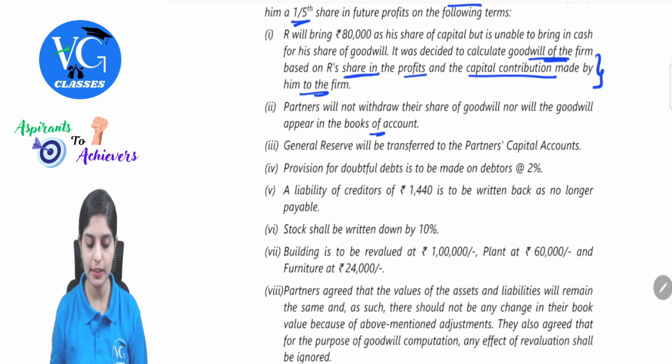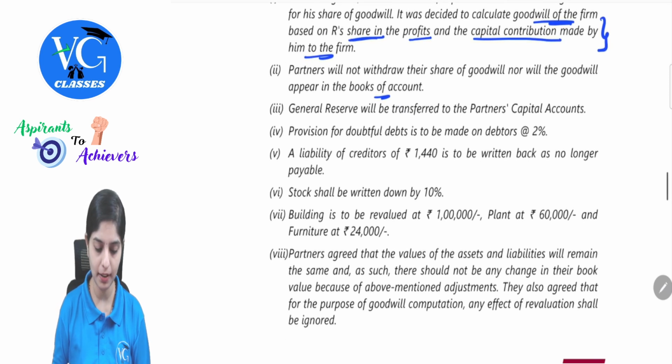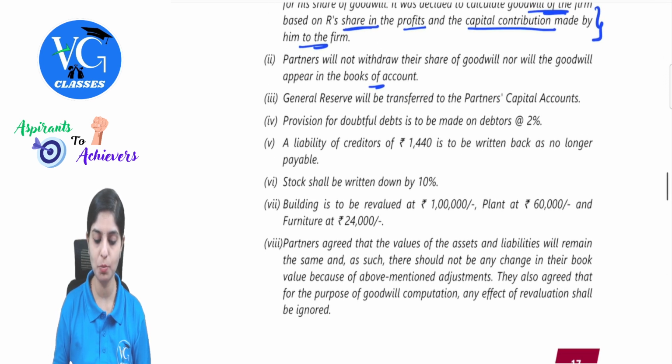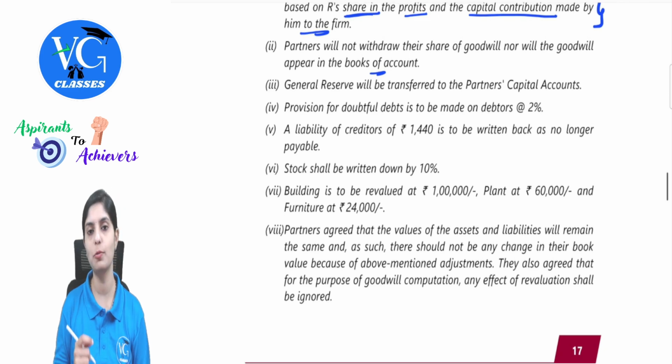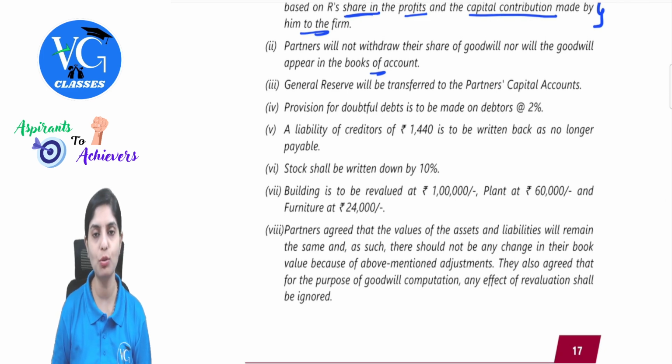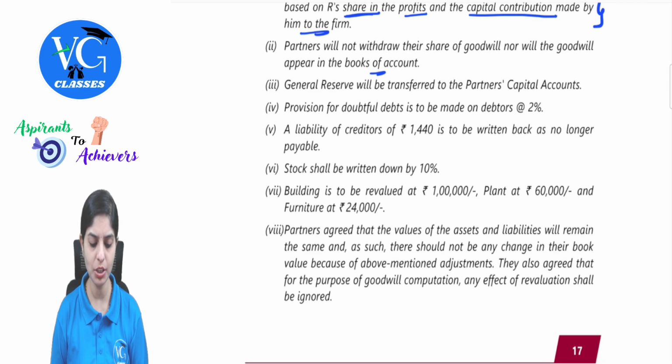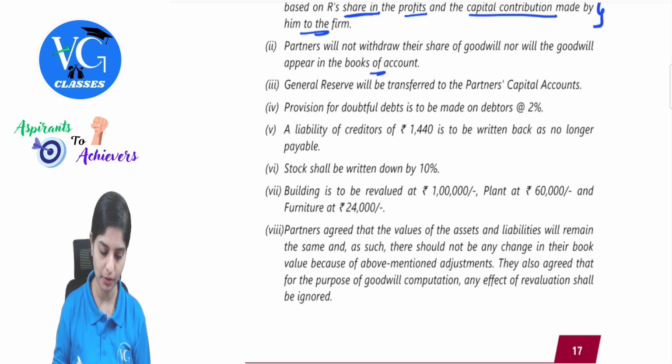Okay. Next, general reserve will be transferred to partners' capital account. Provision for doubtful debts is to be made on debtors at 2%. Liability of creditors of 1,440 is to be written back as no longer payable. Stock shall be written down by 10%. Building revalued at 1 lakh, plant 60,000, furniture at 24,000.